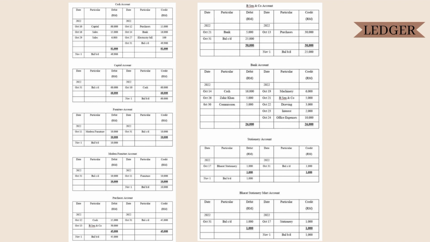Stationery account. On October 17, Bharat Stationery 1,000 and the balance on October 31 1,000 and the total for debit and credit will be 1,000. Next is the Bharat Stationery Mart account. On October 17, stationery 1,000 and the balance on October 31 1,000. The total for debit and credit will be 1,000.